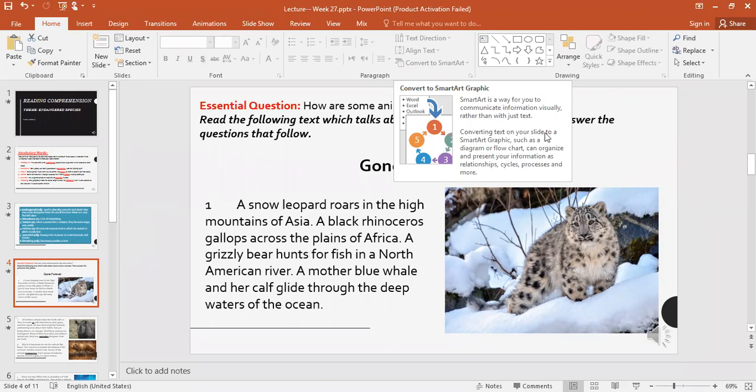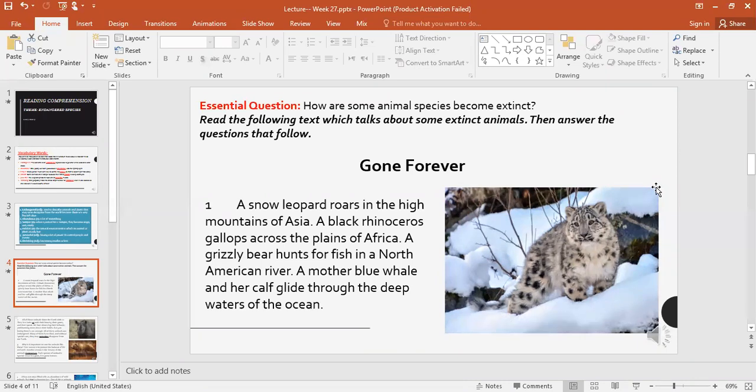Okay, gone forever. So, a snow leopard roars in the high mountains of Asia. A black rhinoceros gallops across the plains of Africa. A grizzly bear hunts for fish in a North American river. A mother blue whale and her calf glide through the deep waters of the ocean.